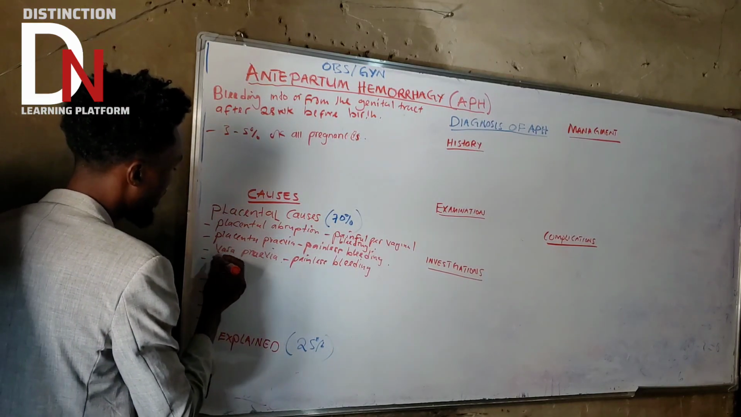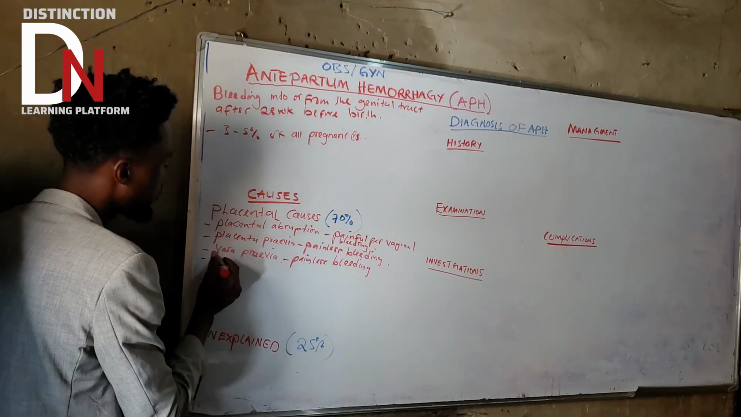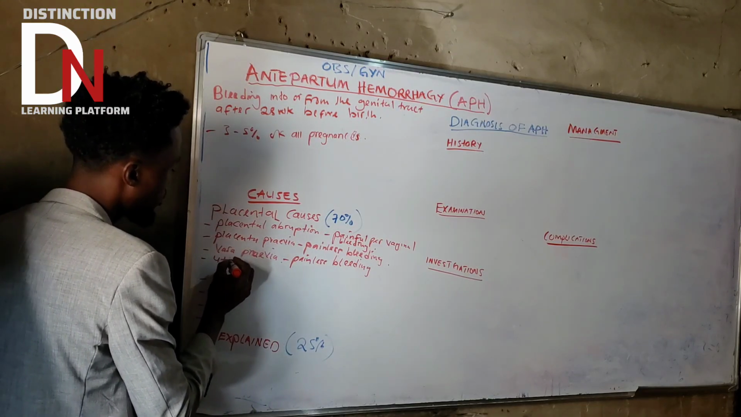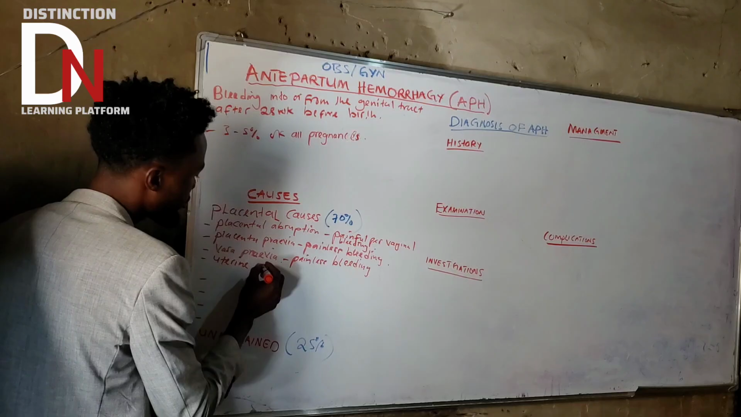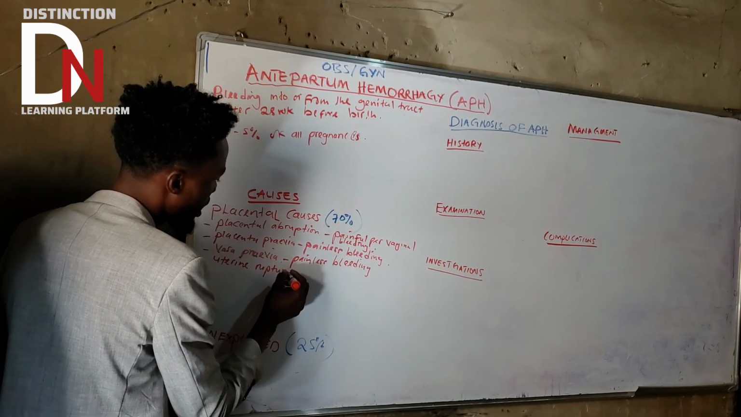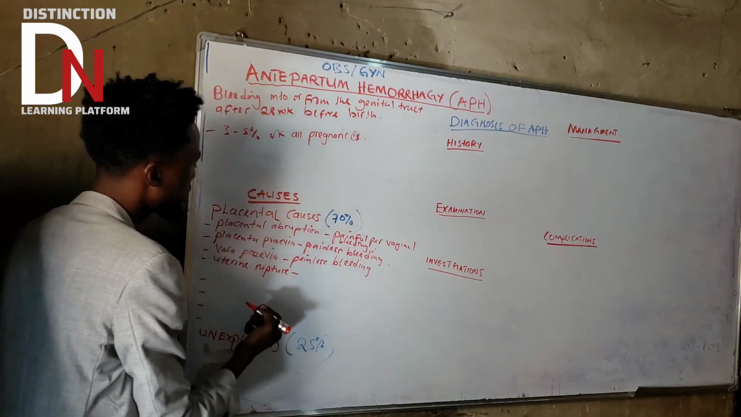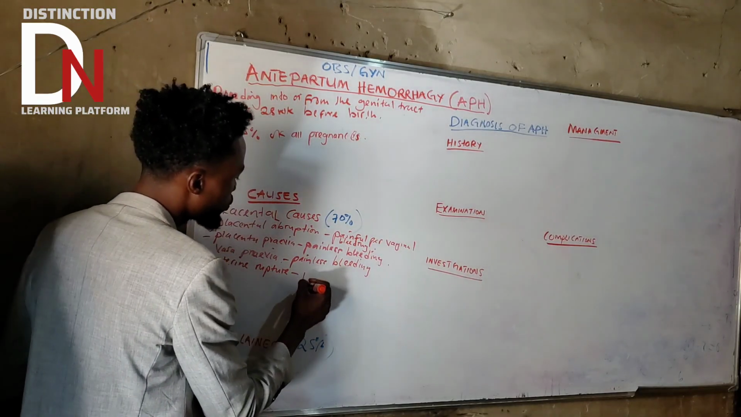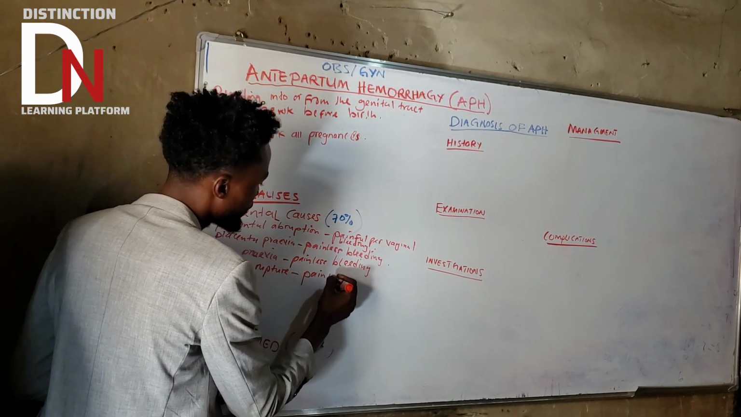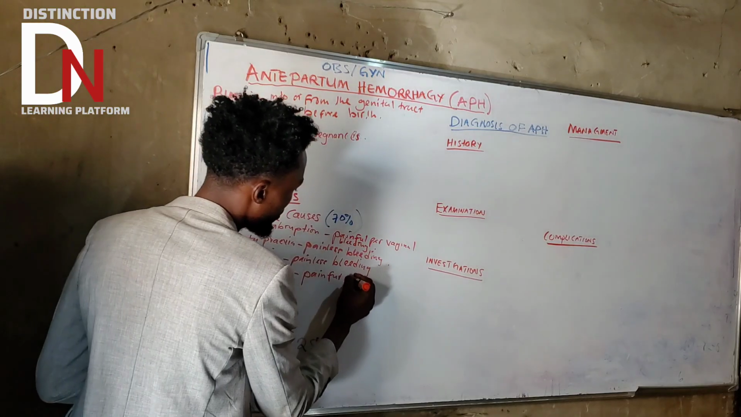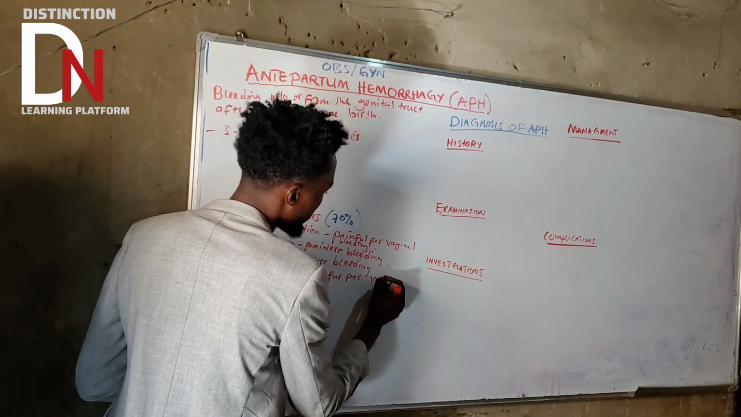Then what is the last of the placental causes? We have another important one, which is uterine rupture. Uterine rupture is going to present with painful vaginal bleeding.